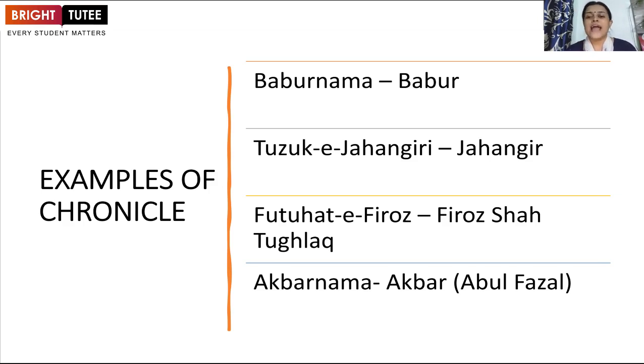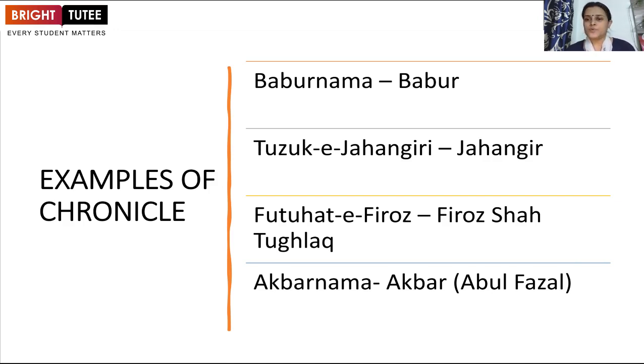Second is Tuzak-e-Jahangir, which was again an autobiography of Jahangir. Then third is Futuhat-e-Firoz Shahi, which was the autobiography of Firoz Shah Tughlaq. Now, the last example, which you can see on your screen, is Akbarnama. Akbarnama is a very important official document of the medieval time period, specifically when we talk about the Mughal Empire. And this Akbarnama was written by Abul Fazl.